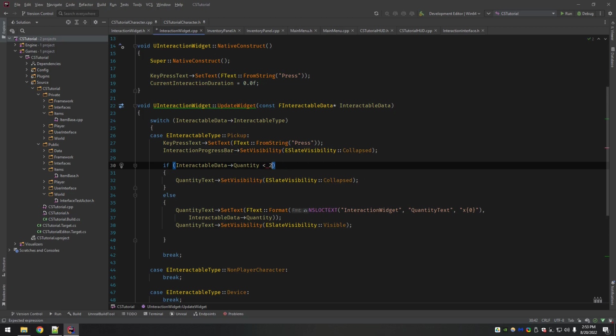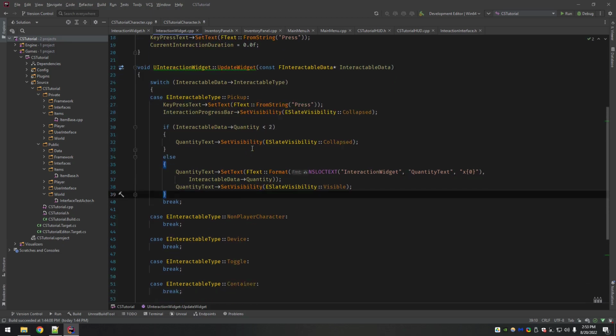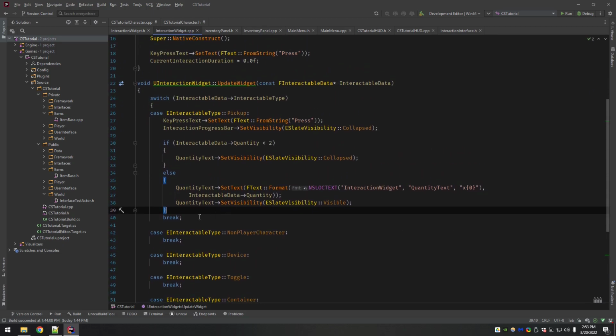I said that it made more sense to put it that way, but I just find it better this way. It soothes my programmer brain more to know that now only cases where this is greater than 2 will ever be applied here, rather than just checking for only 1. Okay, and so that is actually all we need in our interaction widget for right now.